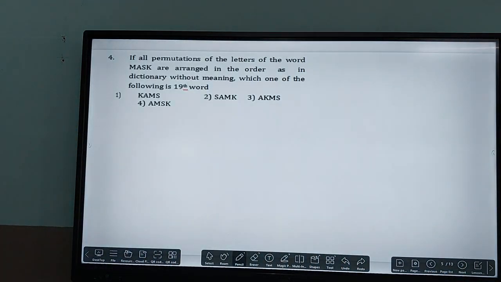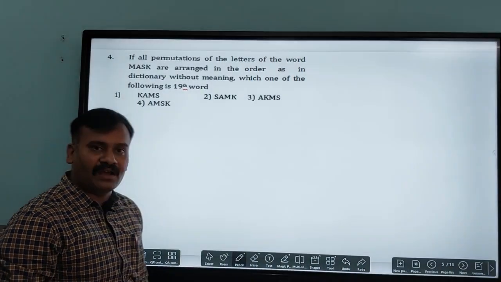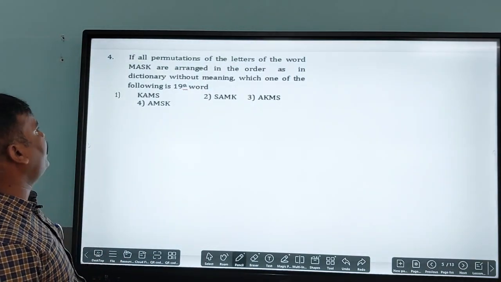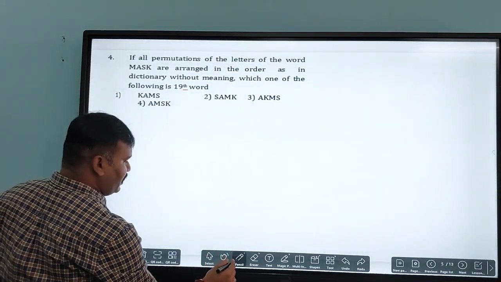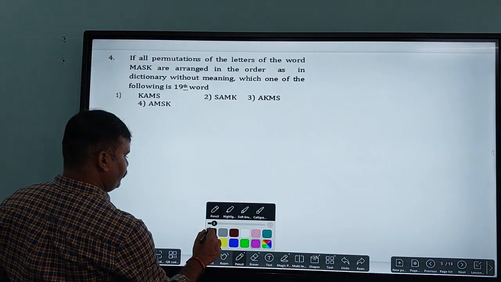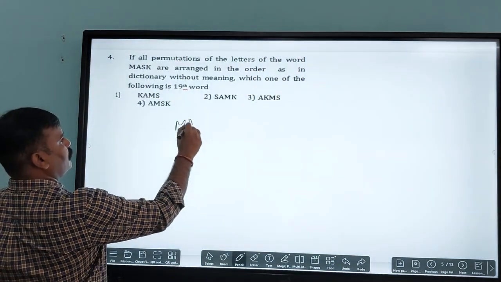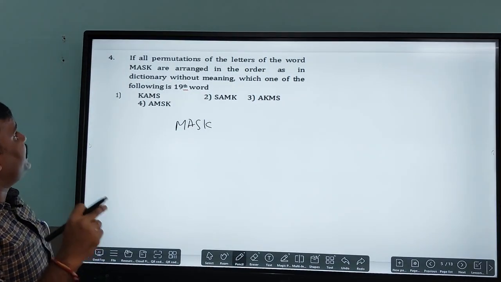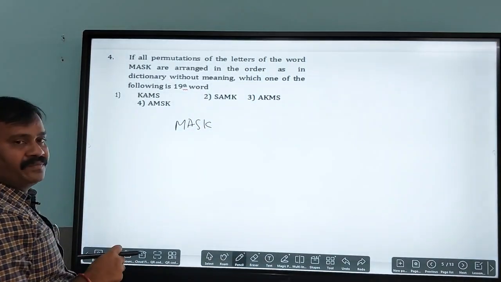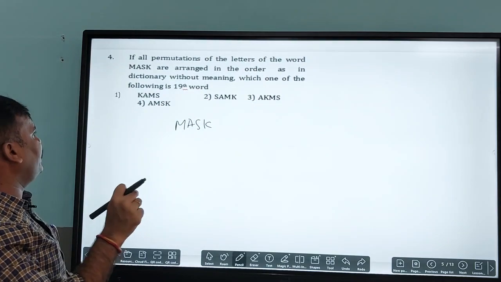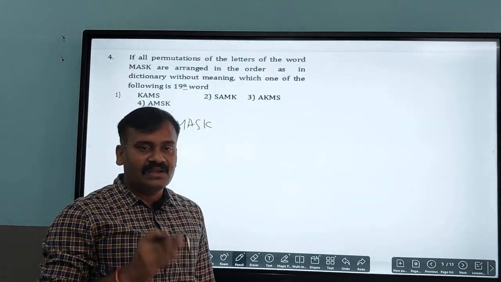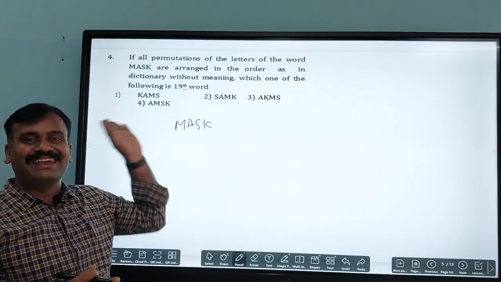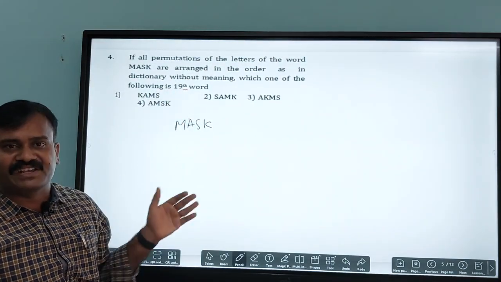Here is the most important question in permutation and combination: if all the permutations of the letters of the word MASK, the word given here, are arranged in the order as in the dictionary without meaning, which one of the following is the 19th word? So please keep in mind, you need to arrange the given word MASK in the form of a dictionary, according to the dictionary.